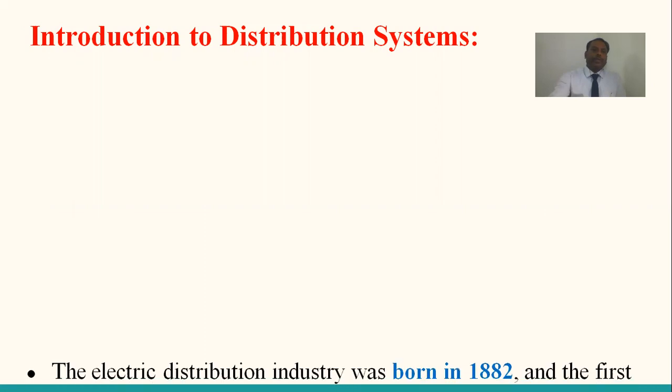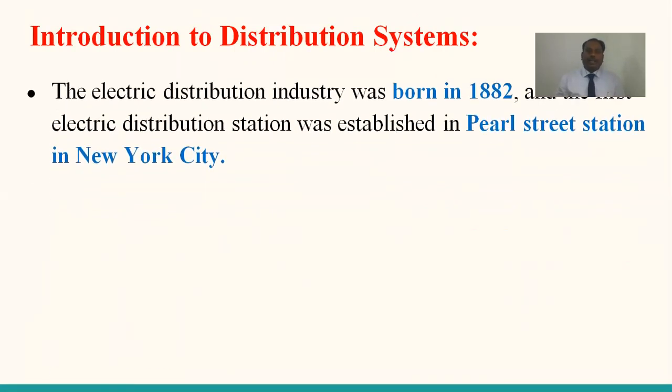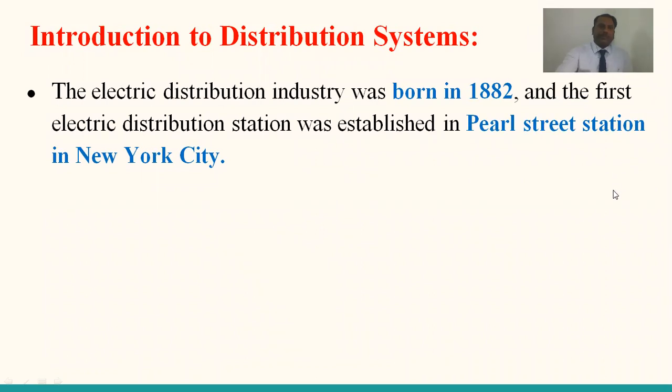The electrical distribution system, or the electric utility or the electric distribution industry, was born in 1882 in New York City. And the first distribution substation was established at Pearl Street Station, also in New York City.